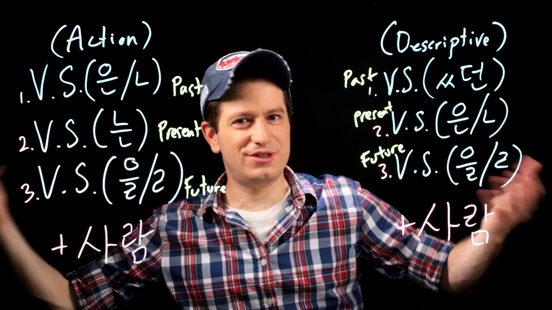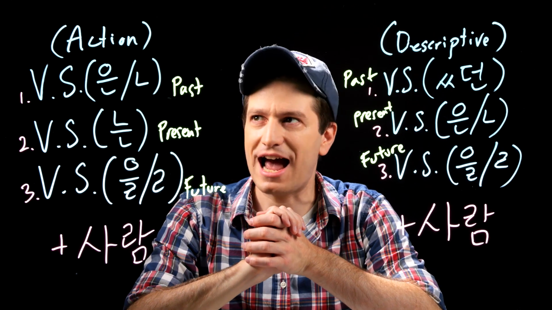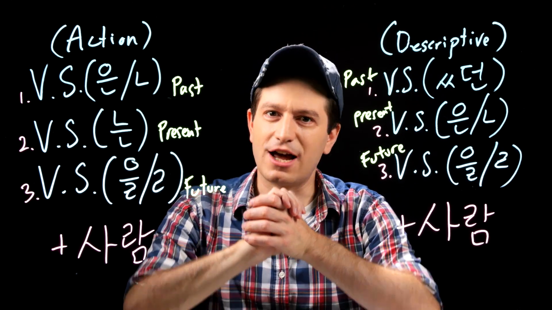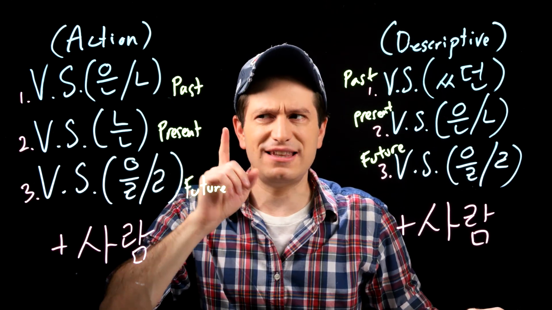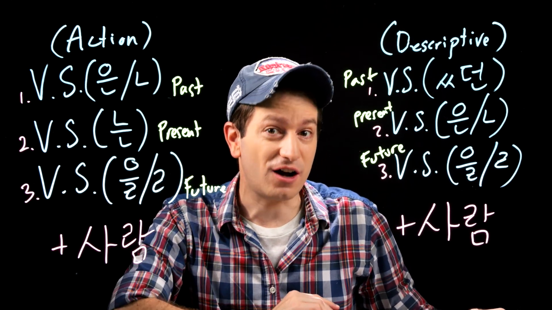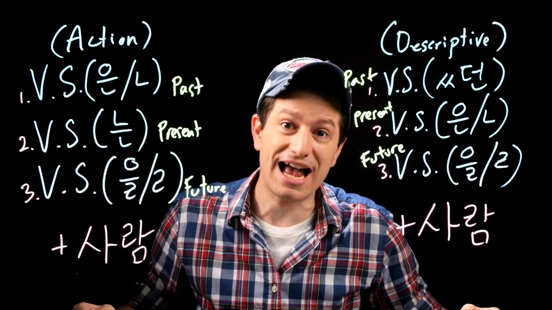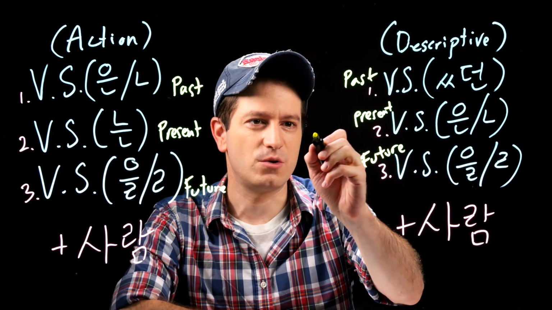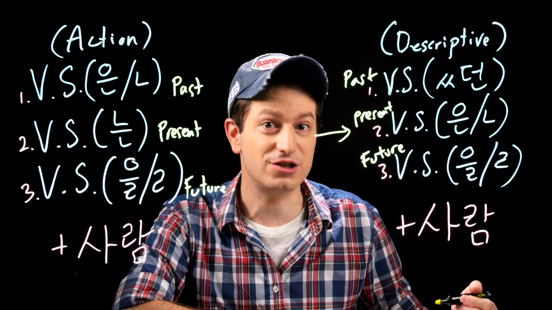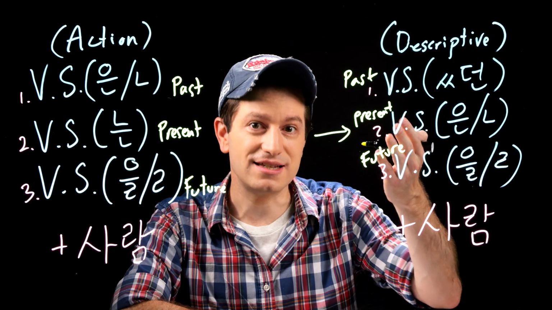The way that you use this form will depend on whether you're using it with an action verb or a descriptive verb. Now, you might be seeing lots of different forms here, but I'll let you know this is actually the exact same way of conjugating any verb into an adjective. If you start over here, the one that most people are familiar with is going to be this form right here to change a descriptive verb into a present tense adjective.